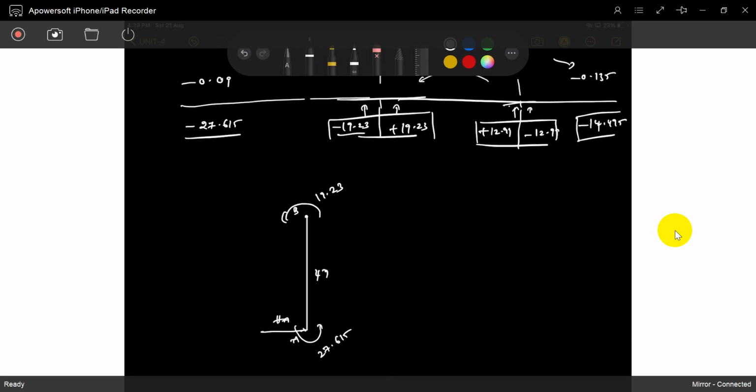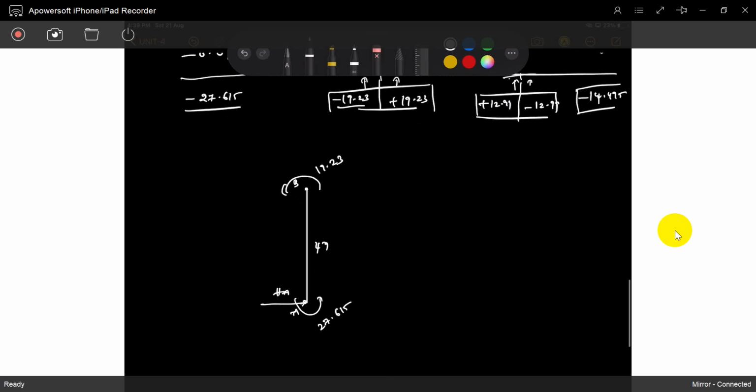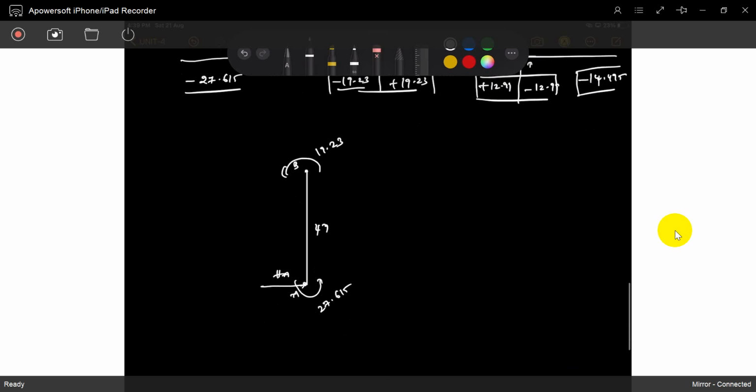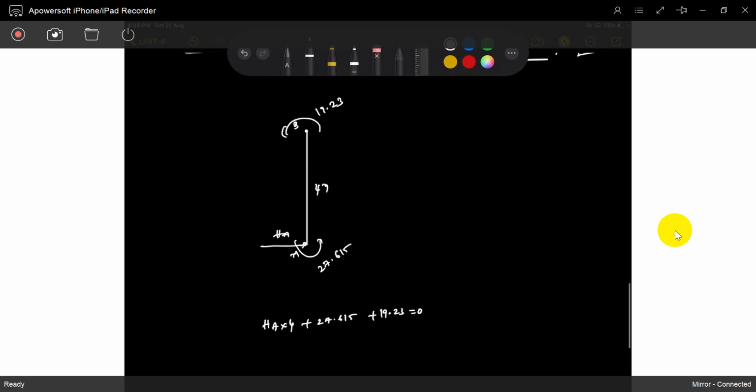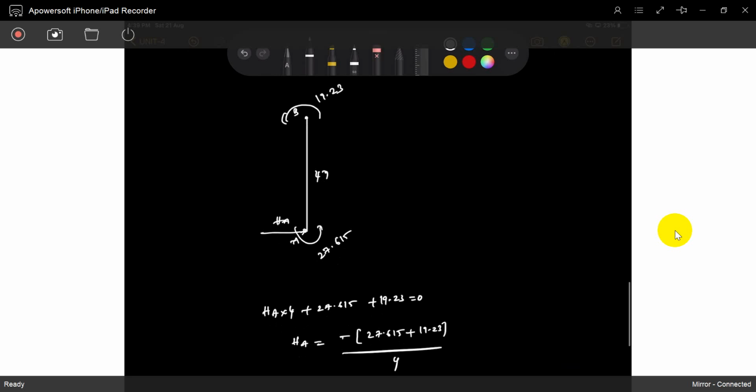So HA multiplied by 4 plus 27.615 plus 19.23 should be equal to 0. So HA is minus of 27.615 plus 19.23 divided by 4.